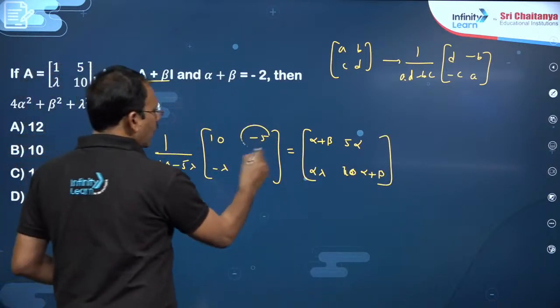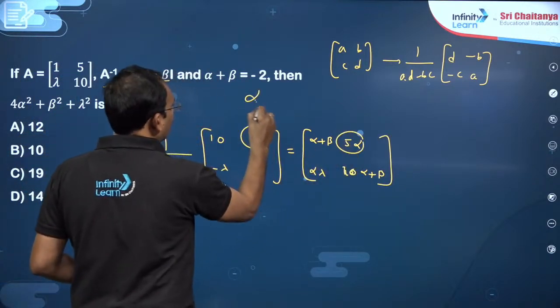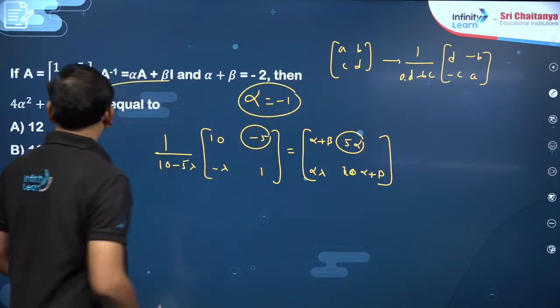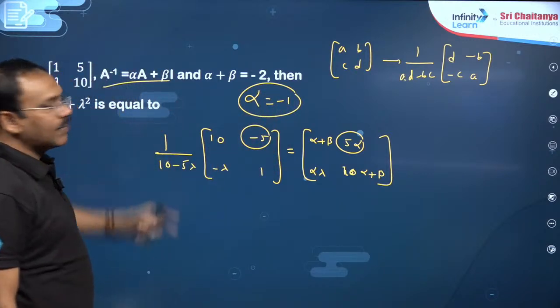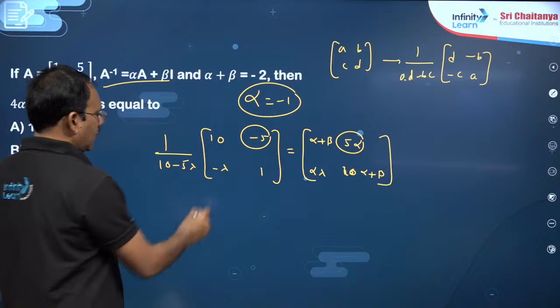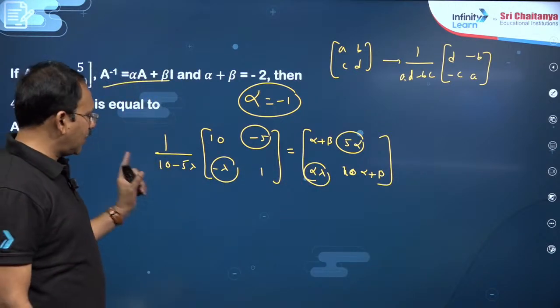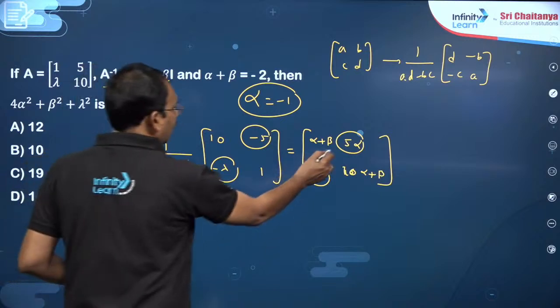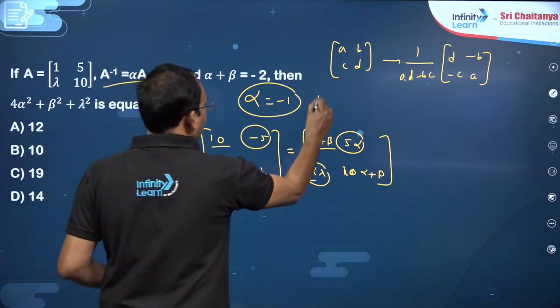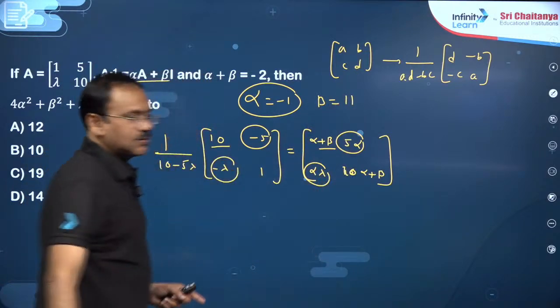So if you equate these two, you will get alpha value minus 1. He wants alpha, beta, lambda value, alpha value minus 1. If alpha is minus 1, lambda, we don't get anything. But alpha plus beta is 10, so beta must be 11, dear students.